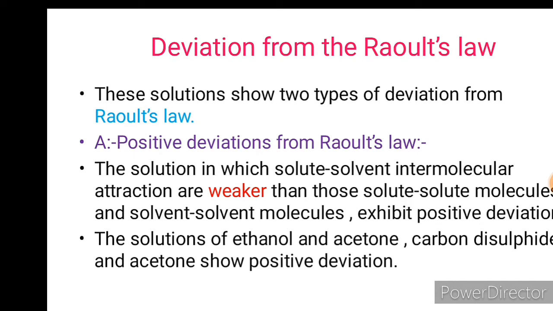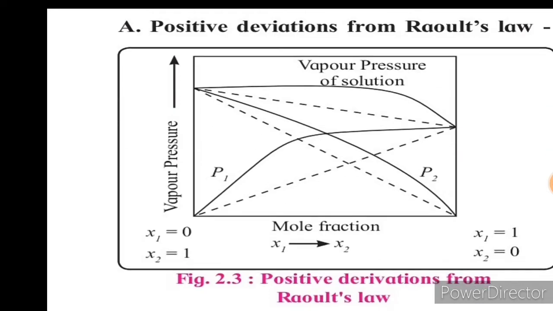Now try to understand the same concept through a graphical representation. Here the graph represents a vapor pressure versus mole fraction graph. We have two components, first and second.